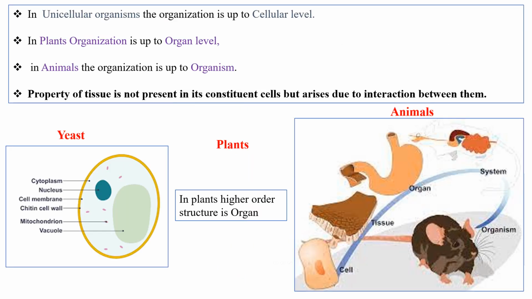In unicellular organisms, the organization is up to only the cellular level. Here we can observe the example yeast. It is a unicellular eukaryote. And in plants, the organization is up to organ level only. Coming to the animals, the organization is up to organism level. If we see here, the cells form tissue, tissues form organs, organs form organ systems, and it forms a complete organism. And the property of a tissue is not present in its constituent cells but arises due to interaction between them.